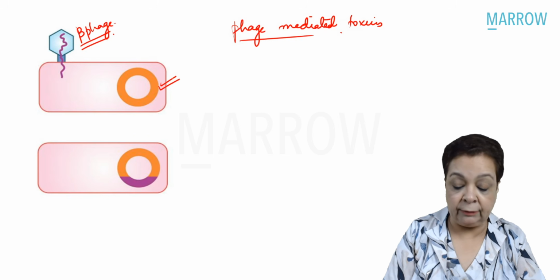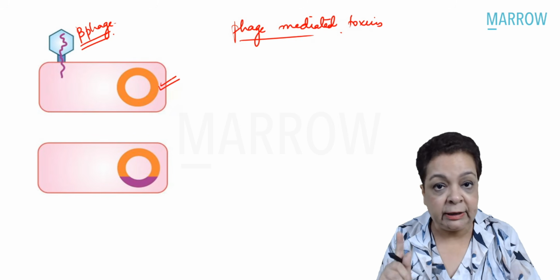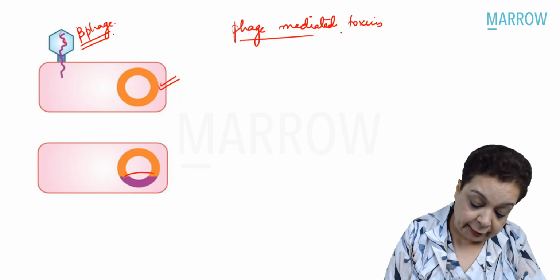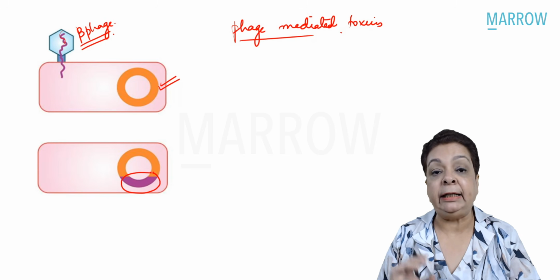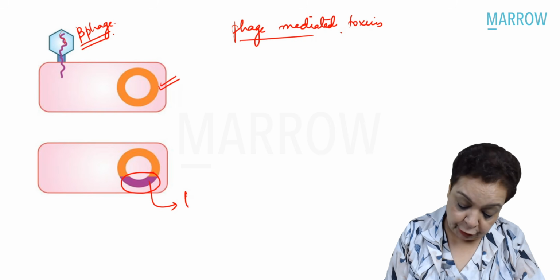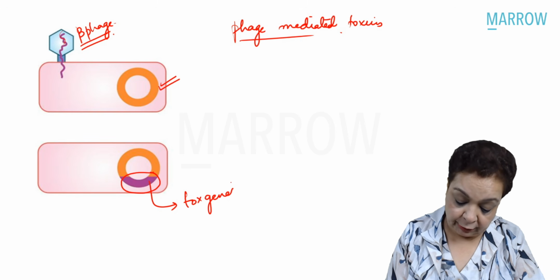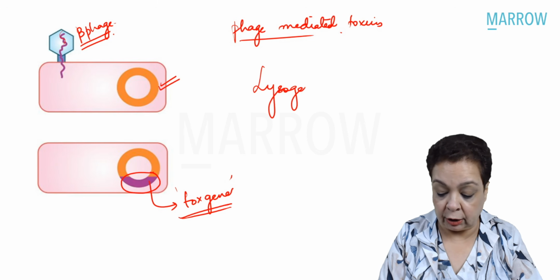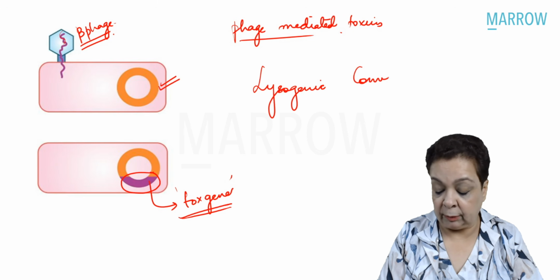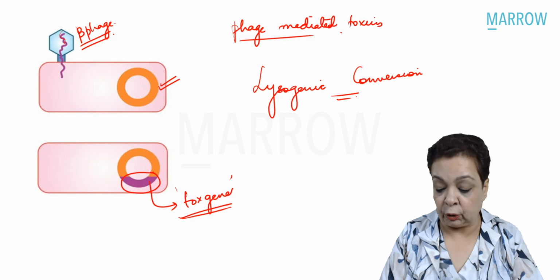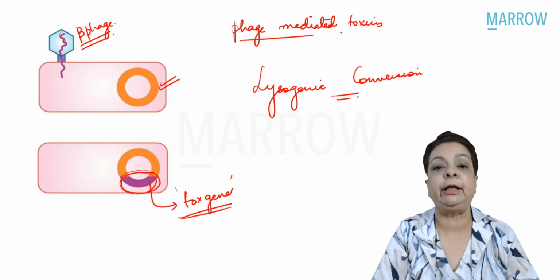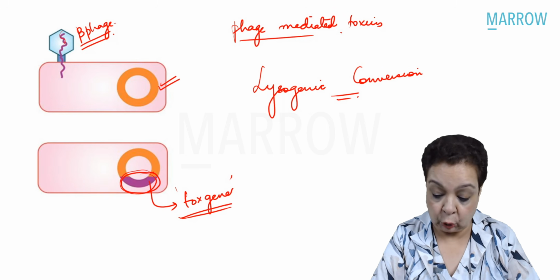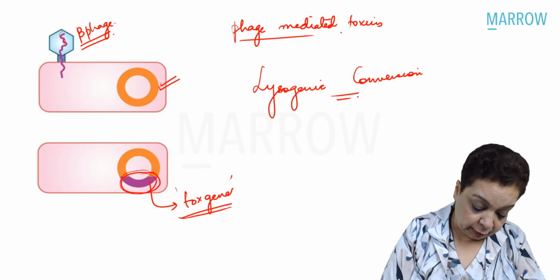So earlier, C. diphtheriae did not have the genes for the diphtheria toxin, but the phage genome got integrated with the bacterial genome and gave the bacterium the tox gene, which is the gene for the diphtheria toxin. So what do we call this phenomenon? Lysogenic conversion. Earlier, the bacterium was not producing the diphtheria toxin, but when the phage genome got integrated with the bacterial genome, it gave the property to secrete the diphtheria toxin. Let's move on to the next question.